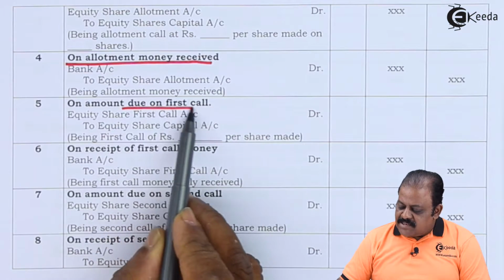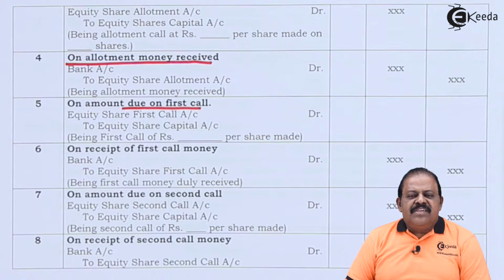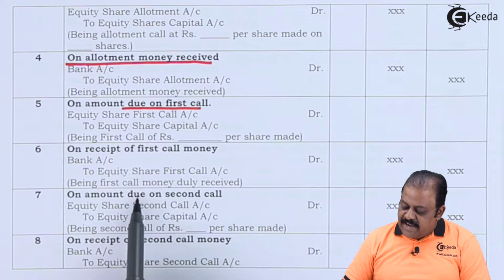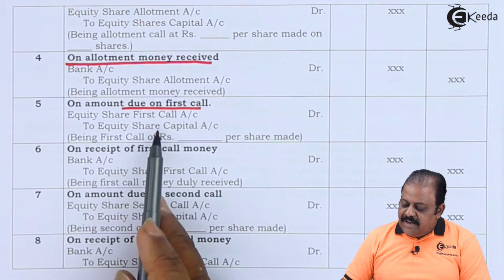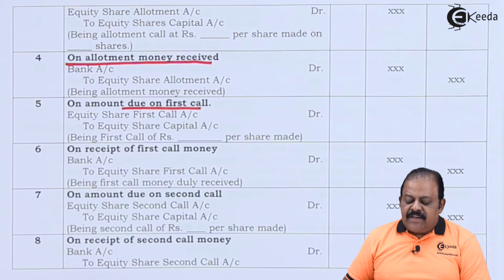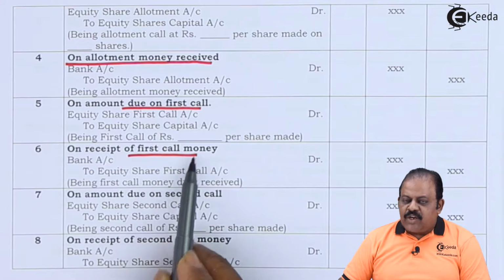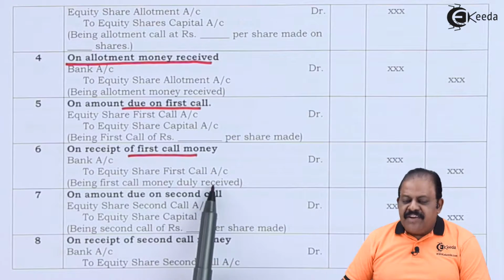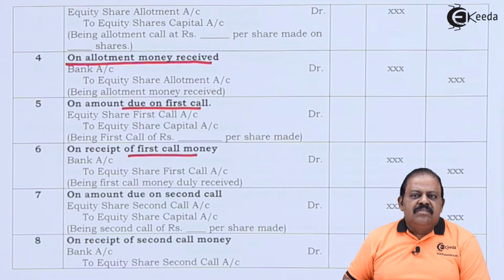Then the company makes the first call. There we start with the first call stage. The company sends a letter requesting the shareholder to pay the first call amount. Entry is share first call account debit to share capital account. In response to the call letter, the shareholder makes payment of call money. So our next entry is bank account debit to equity share first call account. Here we end with the first call stage.